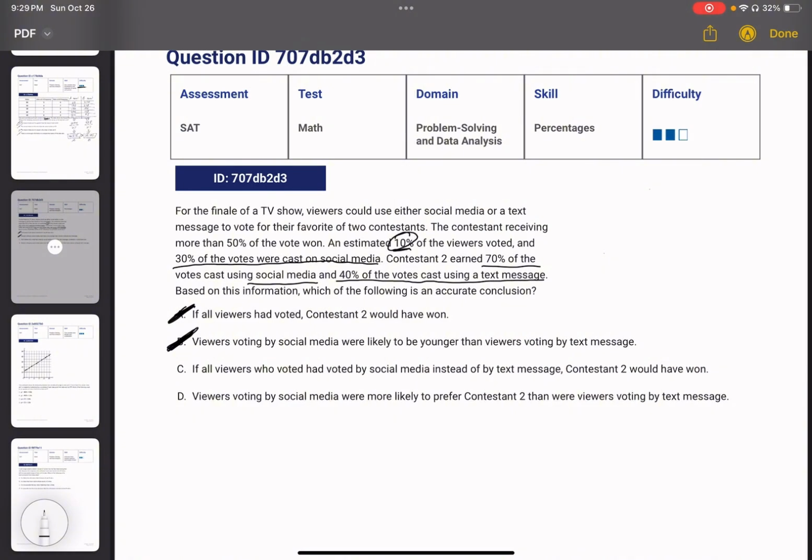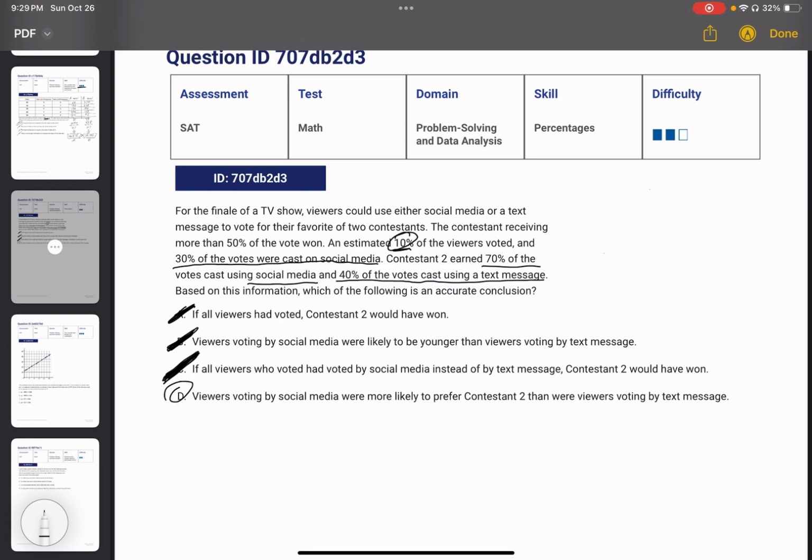Option C, if all viewers who voted had voted by social media instead of by text message, contestant 2 would have won. Well, if we look here, we can't assume, again, that changing the platform of voting is going to affect the decision that the voter makes. There's no evidence of a correlation between the two, so this again has no substantial evidence to be correct.